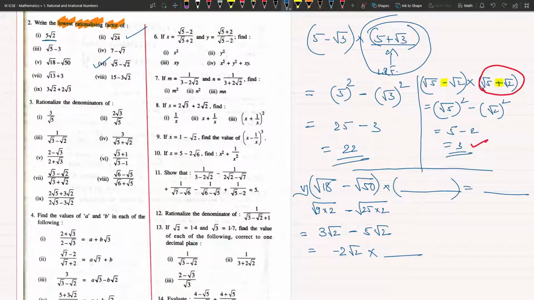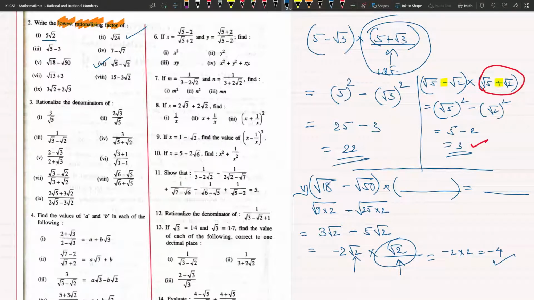What should we multiply by minus 2 root 2 to make it rational? Sir, minus 2 root 2. No, only root 2, because only the irrational part is root 2, na? So minus 2 root 2 times root 2 is minus 2 times 2, which is minus 4, which is rational. So the least rationalizing factor is just root 2.